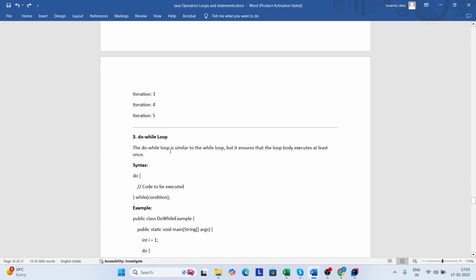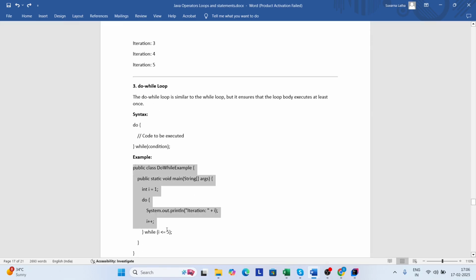Do while: it is similar to the while loop, but it ensures that the loop body executes at least once. This is the syntax for the do while loop. An example of the do while loop.